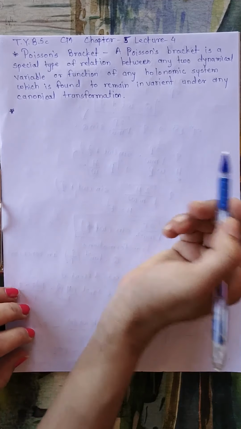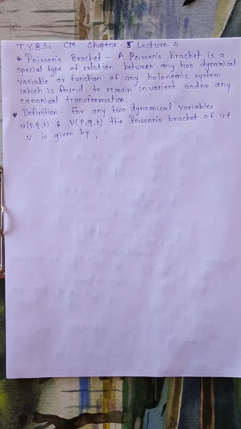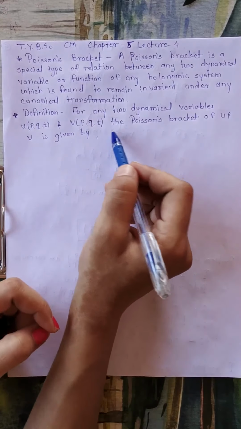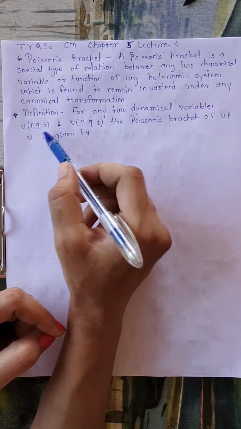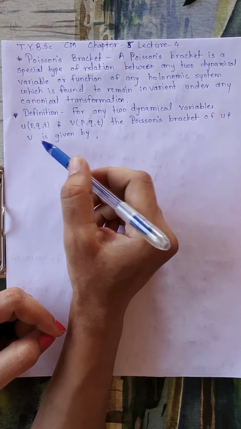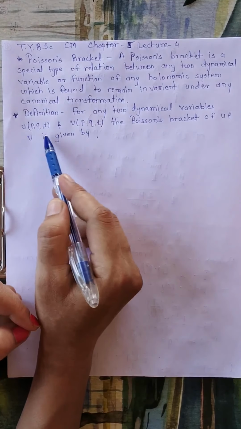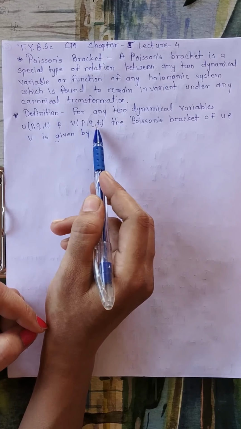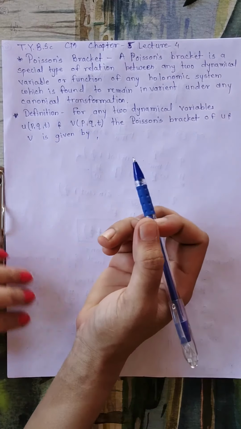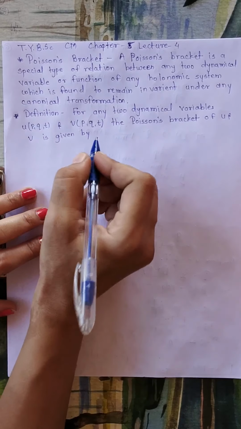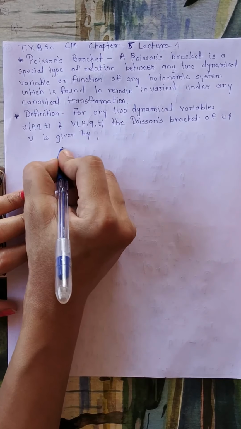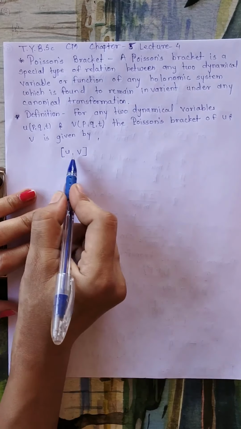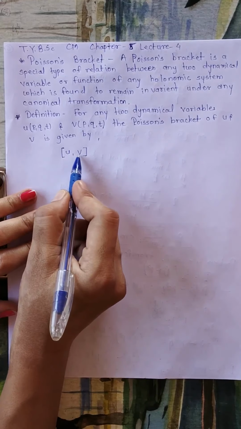Here we will need two variables which are dynamical variables. So we will take two variables u and v, and these variables are functions of p, q and t. Both u and v are functions of momentum, position and time. Then the Poisson's bracket of u and v is denoted by square bracket u, v. This is read as Poisson's bracket of u, v.